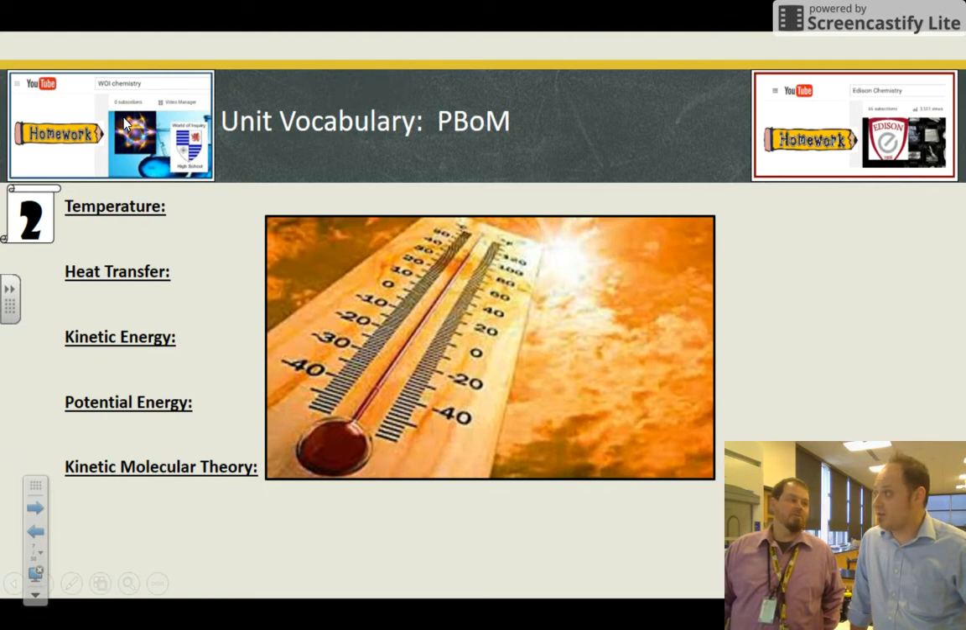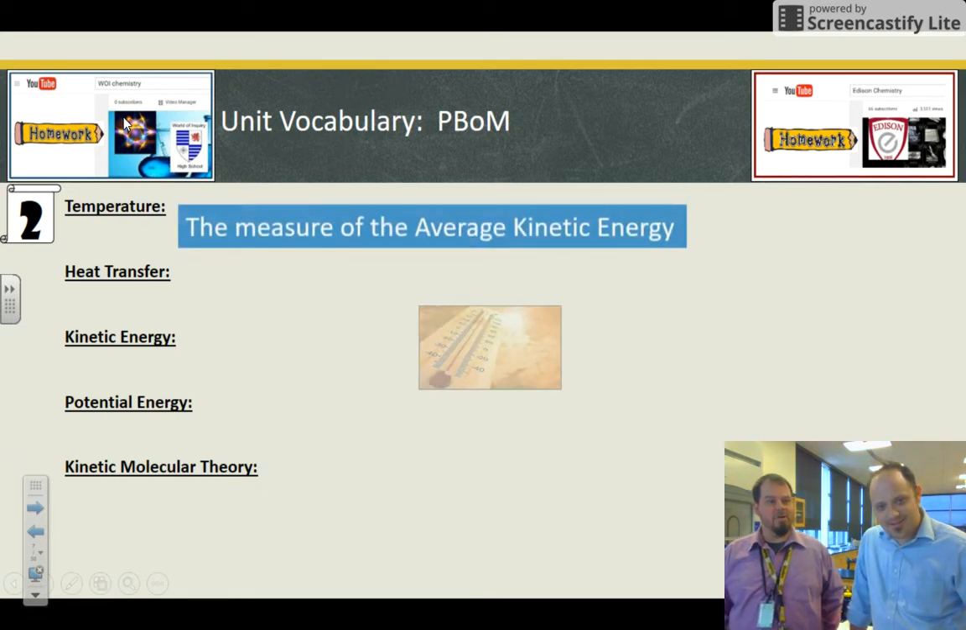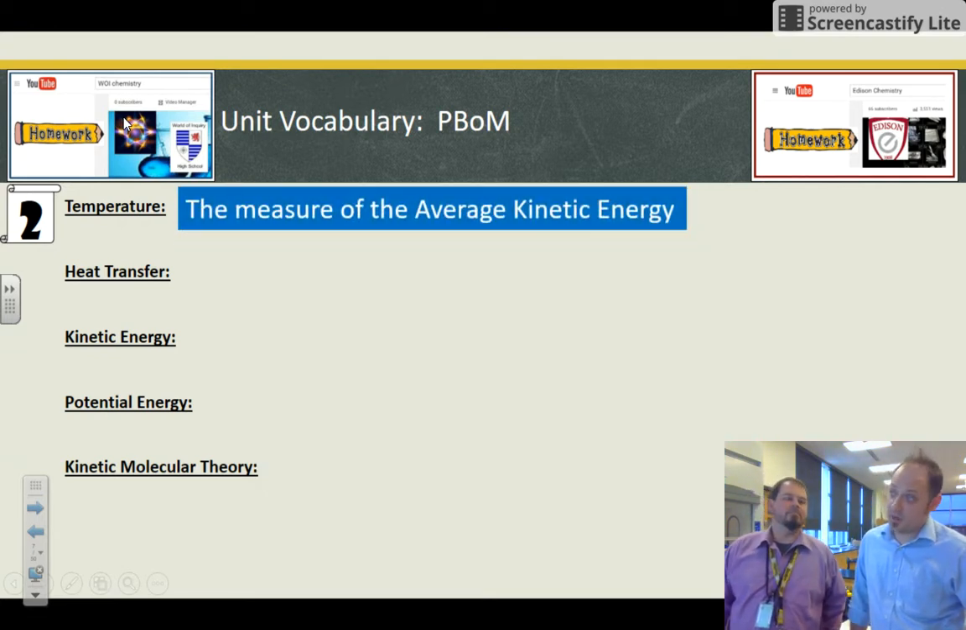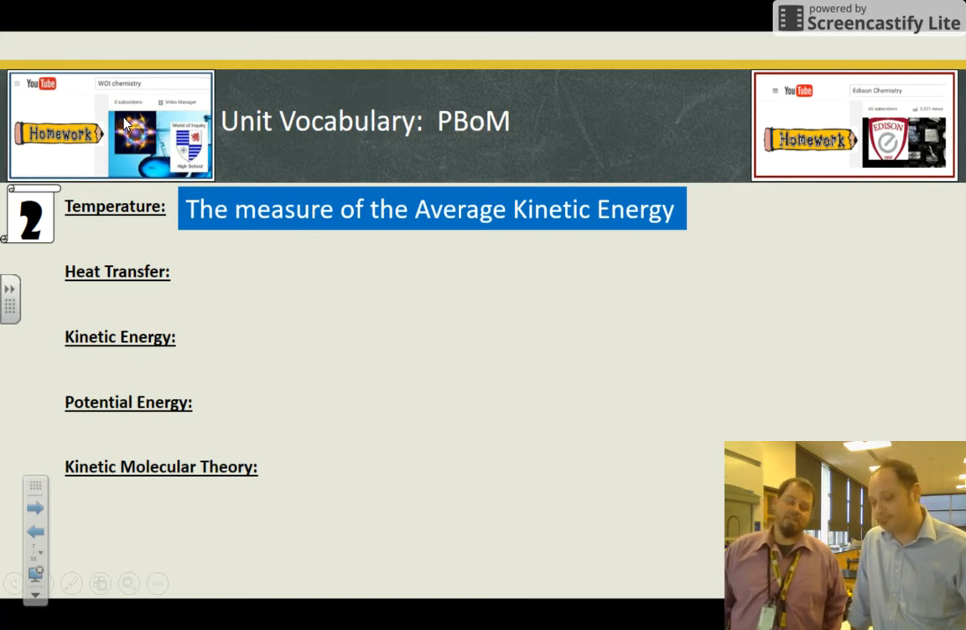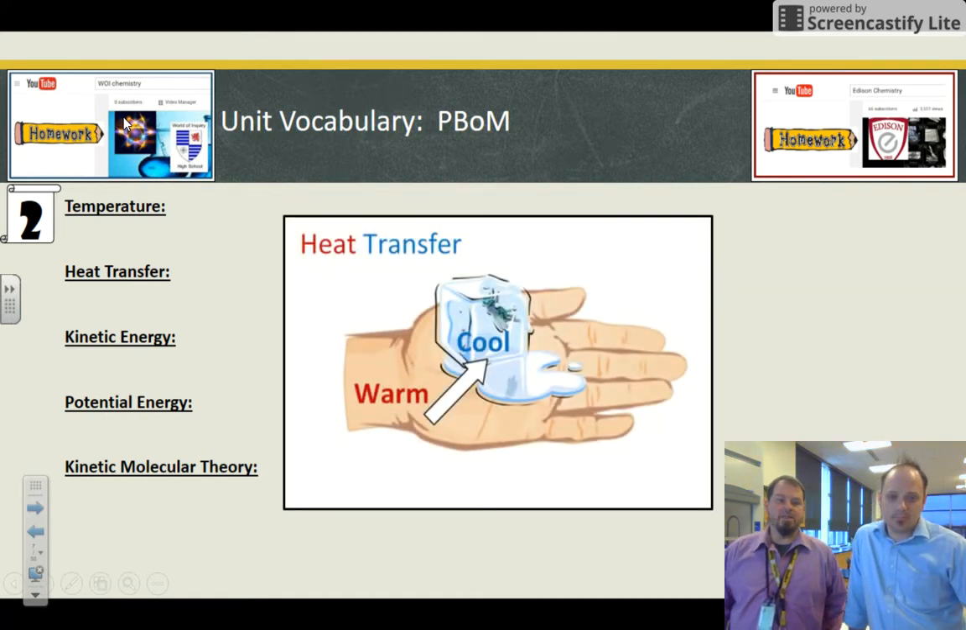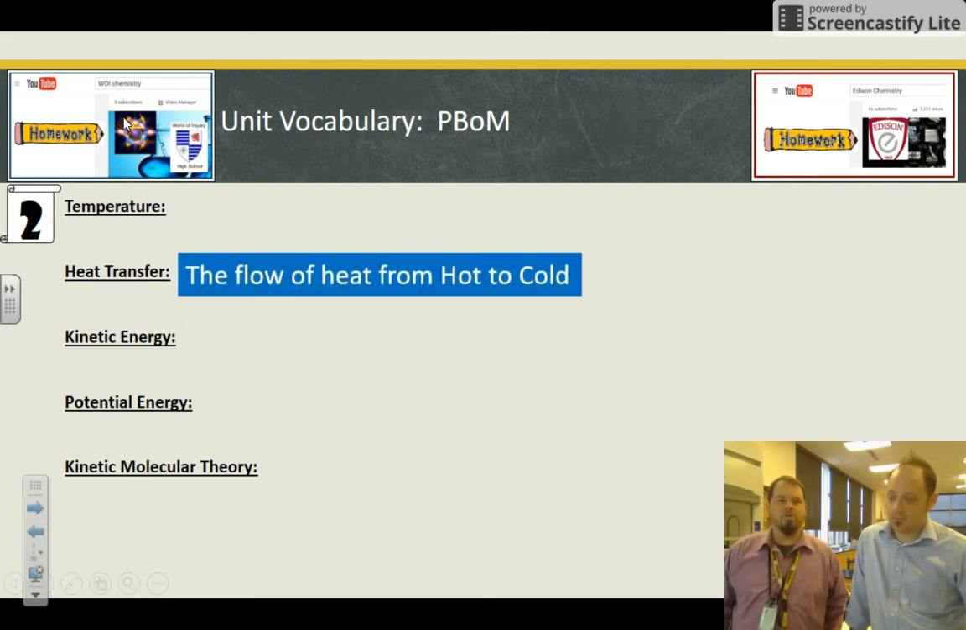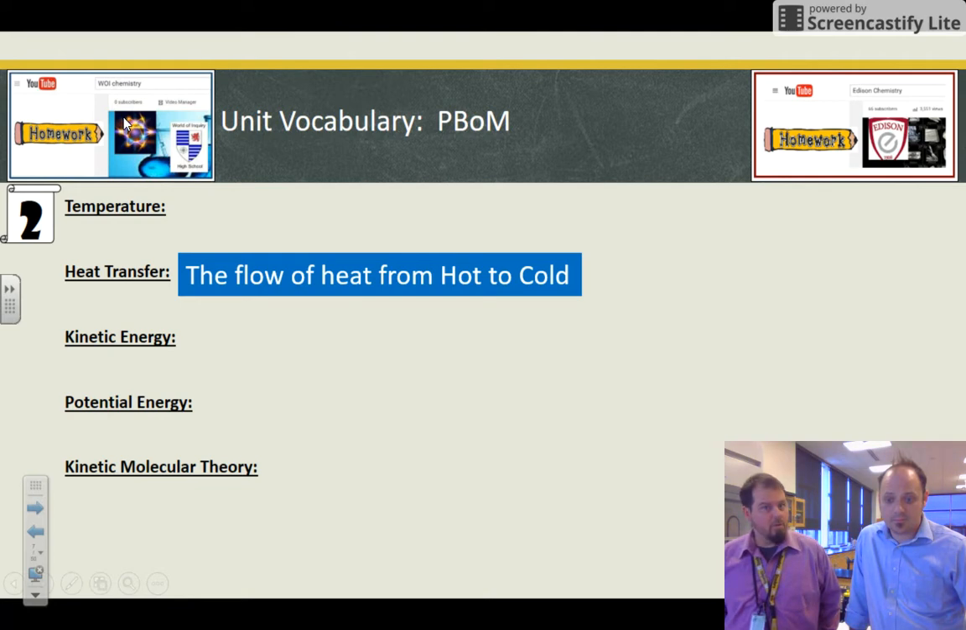So, the first word of the day is a word you think you know: temperature, which is a word you do know. However, you don't know that it's actually a measure of the average kinetic energy of a sample of matter. That's what it is. That's the truth. Heat transfer. This is heat going from one object to another. It always goes from hot to cold. It will never go in the reverse. We will actually be able to discuss that there's no such thing as cold.